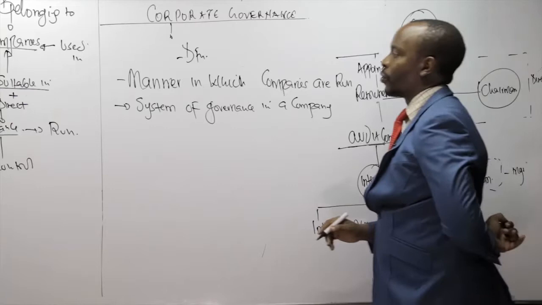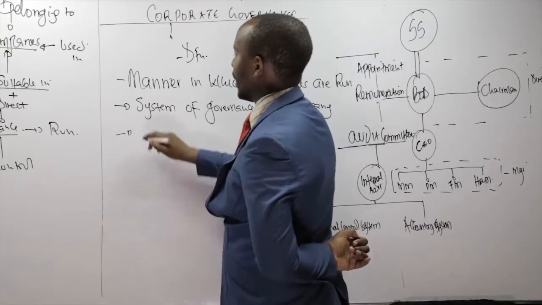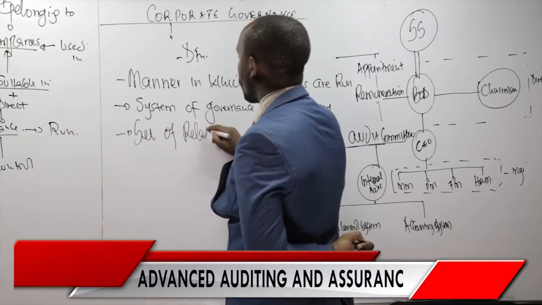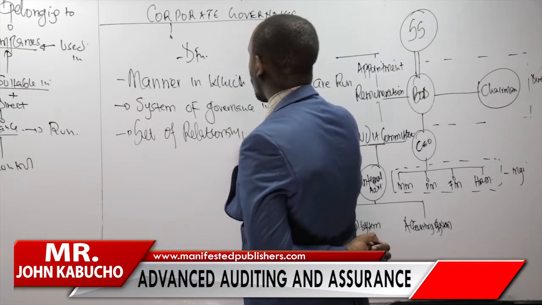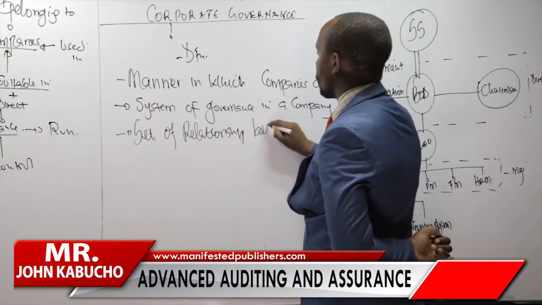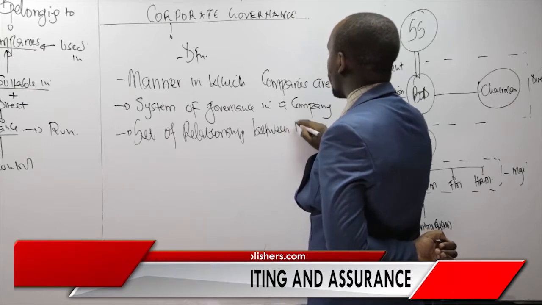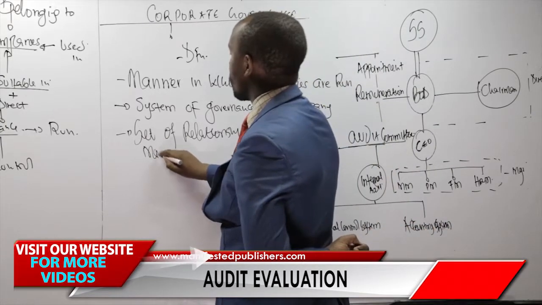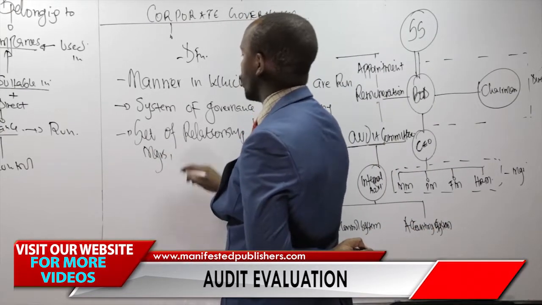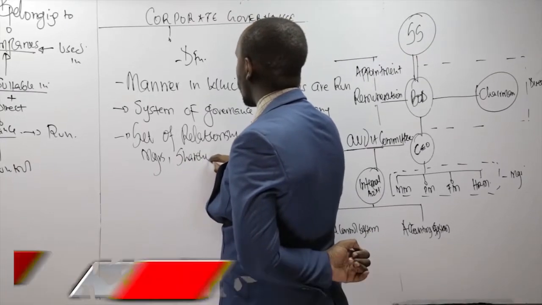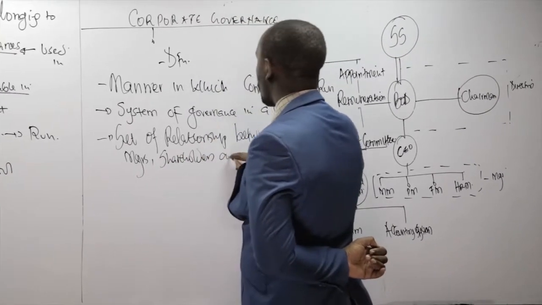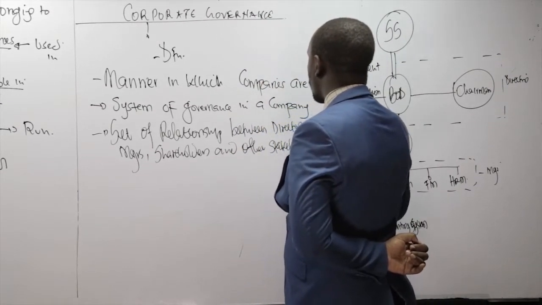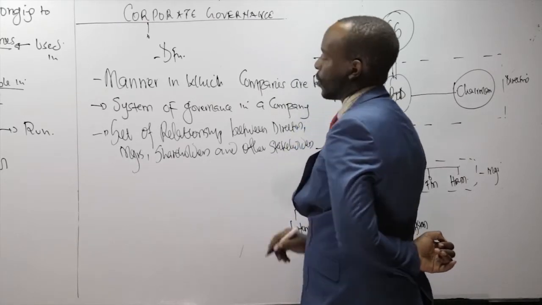brings another definition. So if you wanted to define this term again, you will say it is a set of relationship between directors, managers, shareholders, and other stakeholders.